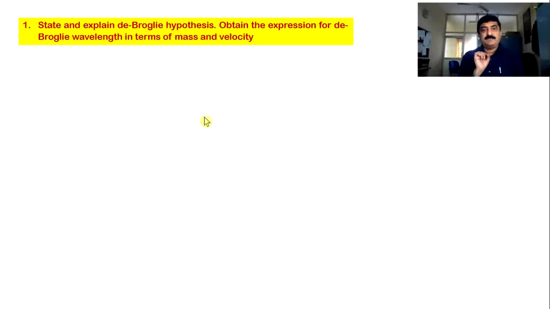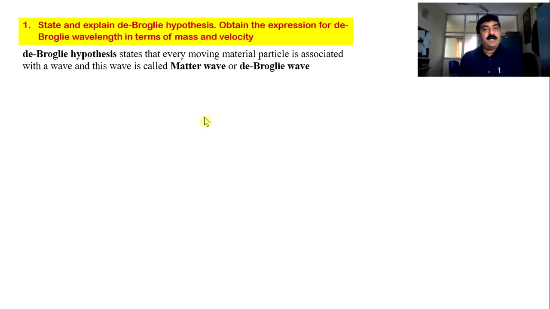Well, coming back to this particular question, it is all about the de Broglie hypothesis. After the wave particle duality, some properties of light we can explain only using wave theory, like interference, diffraction, polarization, and some properties like the photoelectric effect, black body, Compton effect, all these things we can explain using particle nature.